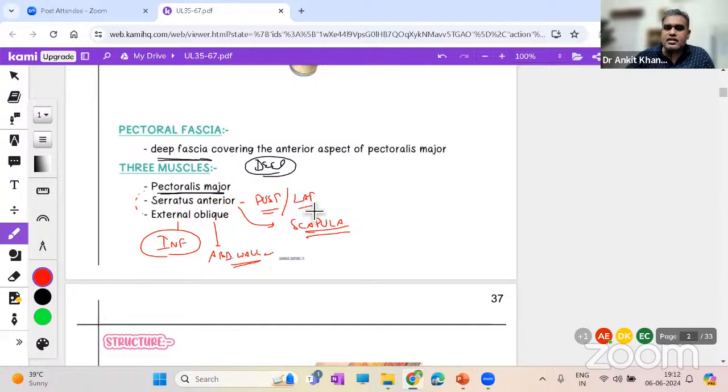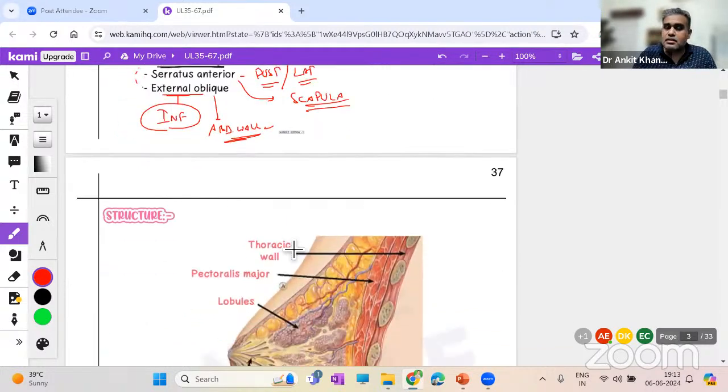Lateral means on the outside. And as you go inferiorly, you have a deep relation of the external oblique, because it is a muscle of the abdominal wall. See, in anatomy, we always have to understand a bit of why, not exactly the details, but a bit of why it is there. That helps us in remembering.